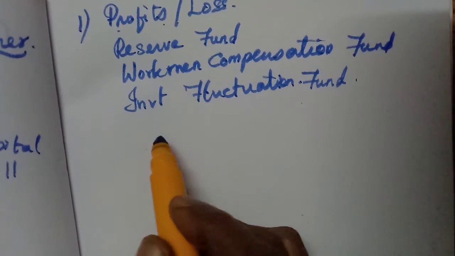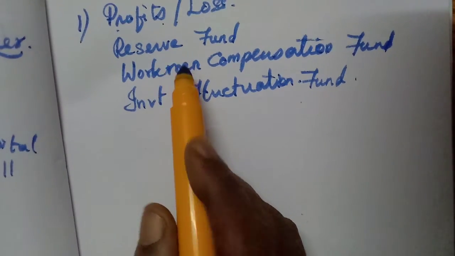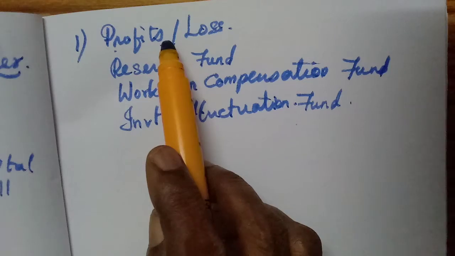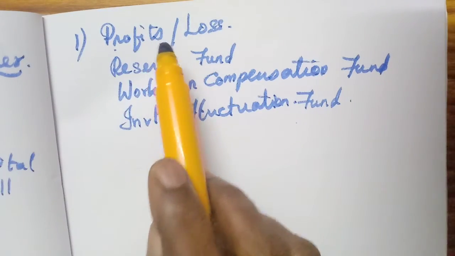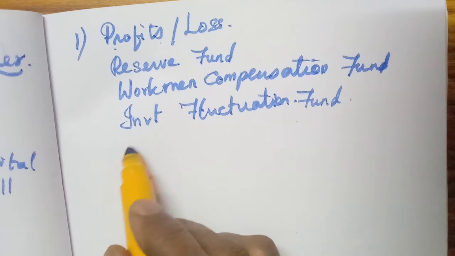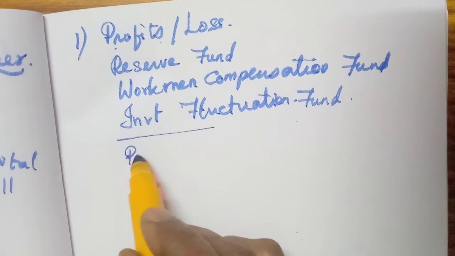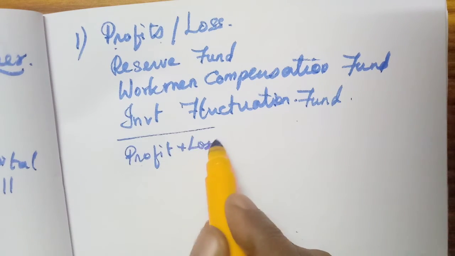So what is the journal entry for this one? If it is profit, it will be shown on the liability side because it shows credit balance, isn't it? So now we should debit this one. Profit and loss account we have to write.